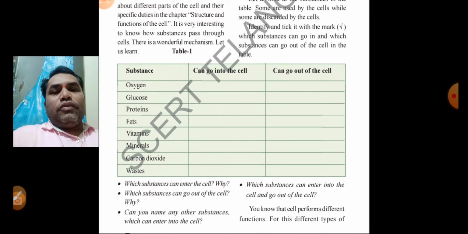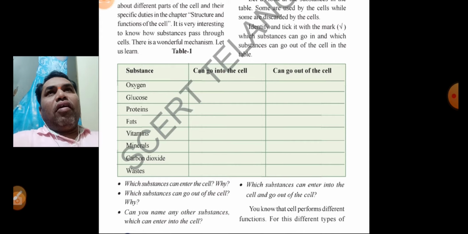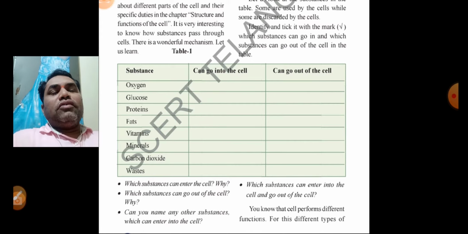In table 1, we are observing which substances can go into the cell and go out of the cell. First of all, the main important component is oxygen. Oxygen is needed by the cell to carry out work. Without oxygen the cell will not survive, so oxygen goes into the cell. Next, glucose is the food material which provides energy to carry out work by the cell, so glucose enters into the cell.